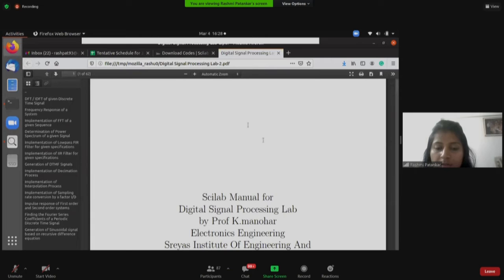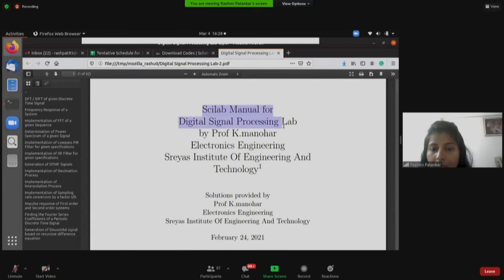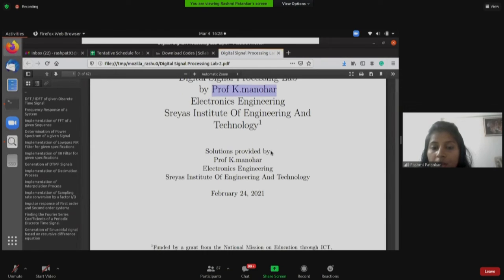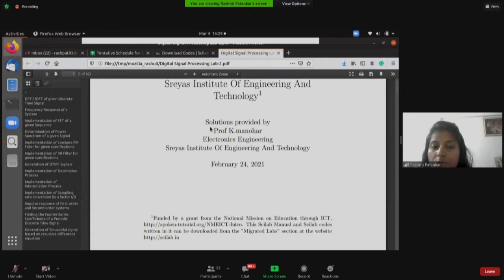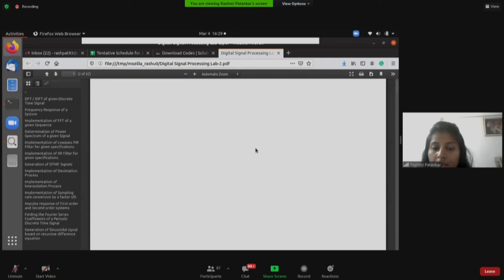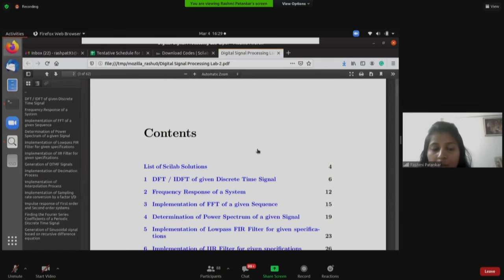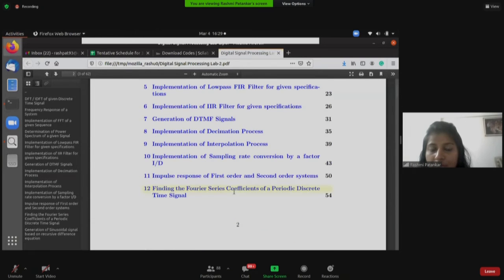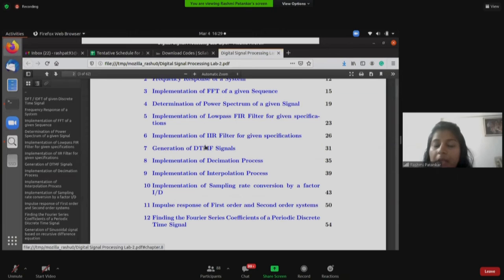As you can see here, this is the lab, that is the digital signal processing lab. This lab was proposed by Professor K. Manohar. These are the details, and the solution was provided by Professor Manohar himself. Inside this lab, there are about 12 experiments that they have migrated using this particular platform.